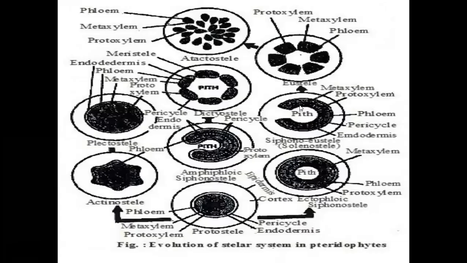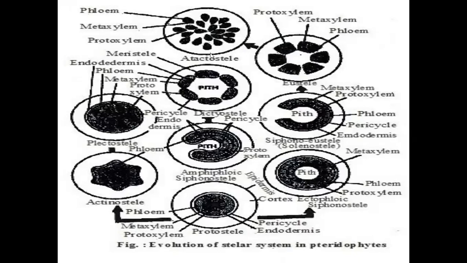And the last one is eustele. See children, we observed only this diagram, eustele. The eustele is present at the center region of vascular tissues. In the stelar portion, the vascular bundles are arranged in a radial position. They look like vascular bundles. The vascular bundles are conjoint, collateral, closed, endarch type vascular bundles, present in the Equisetum.